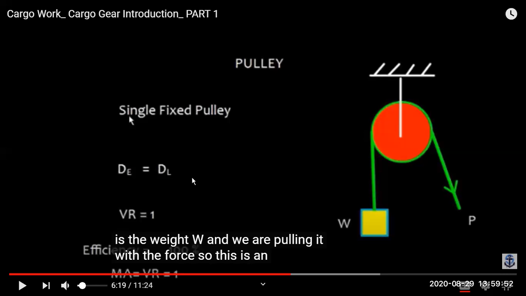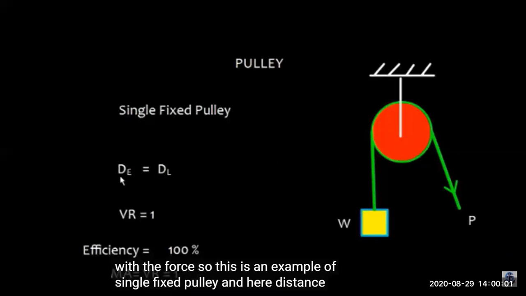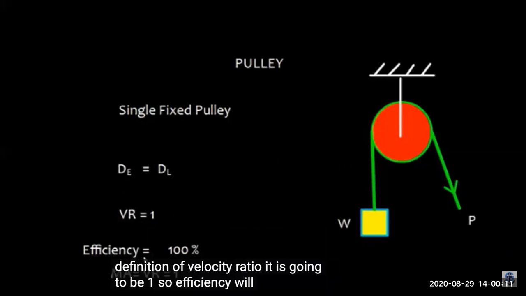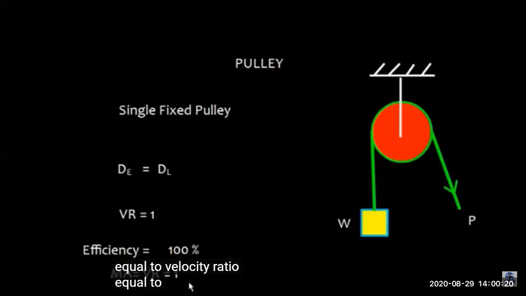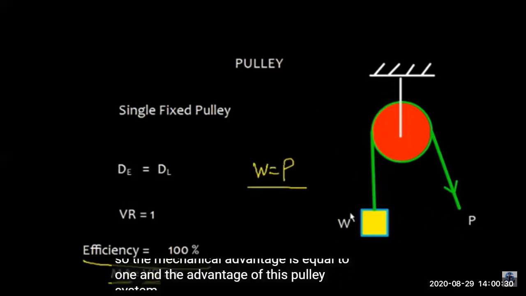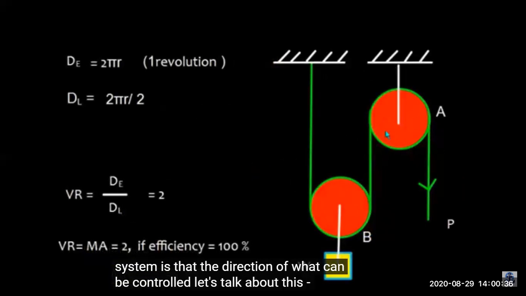So efficiency is 100% because mechanical advantage is equal to velocity ratio, which is equal to 1. Here W is the weight and P is the force. The advantage of a pulley system is that the direction can be controlled.